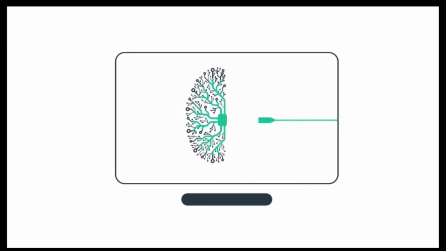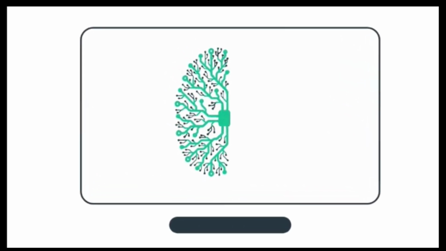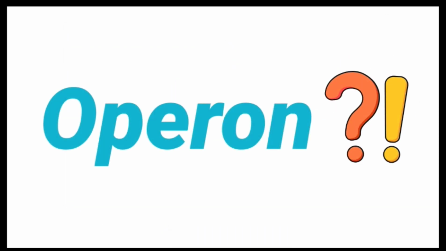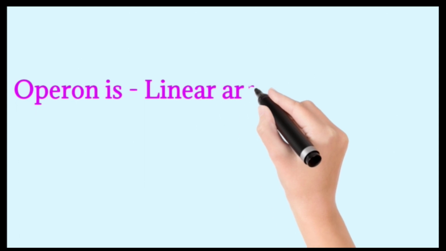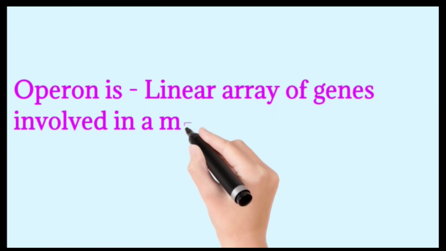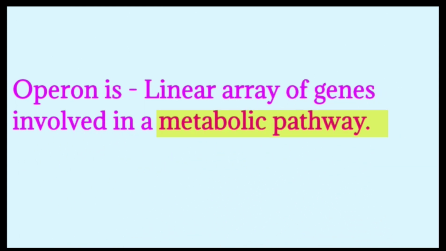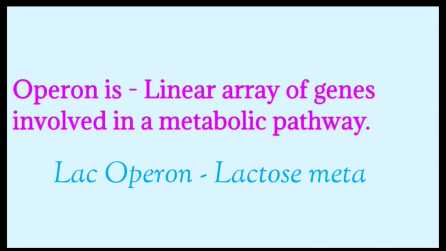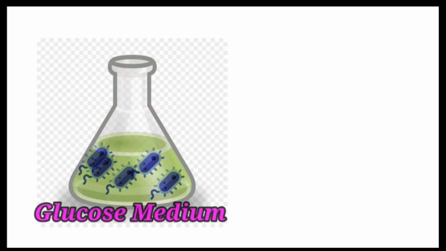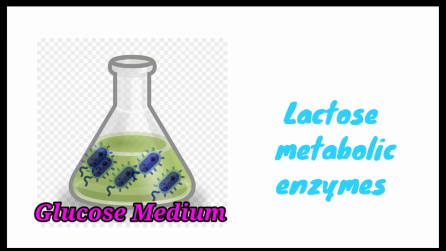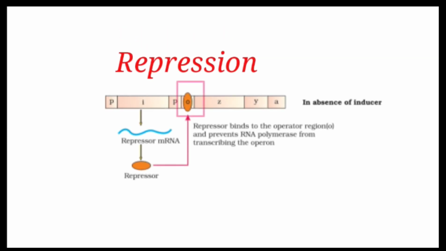Okay, let's brush up a little bit about the previous memory that's hidden within us. Most basic point: what is an operon? Operon is the linear array of genes involved in a metabolic pathway. Highlight metabolic pathway. Lac operon is concerned with lactose metabolism. If these prokaryotes are present in the glucose medium, they are not in need of lactose metabolic enzymes. Operon is always under repression.